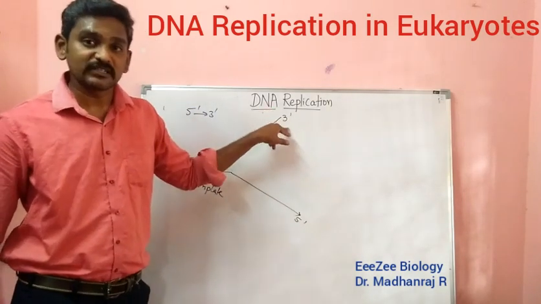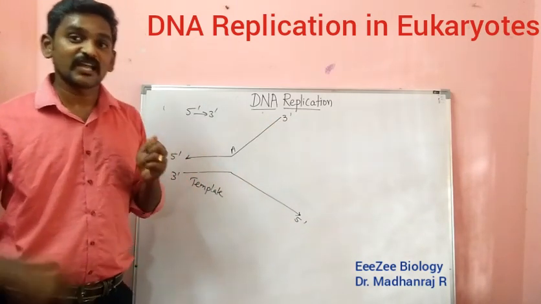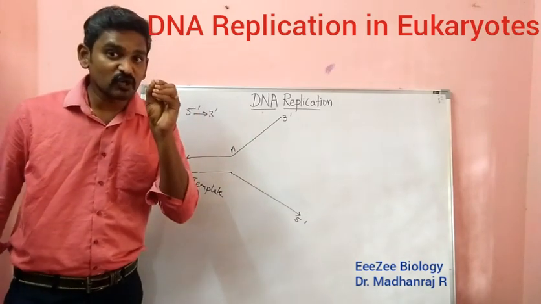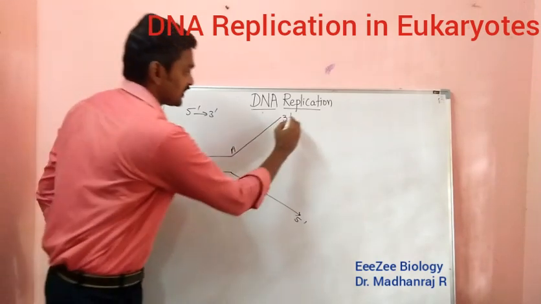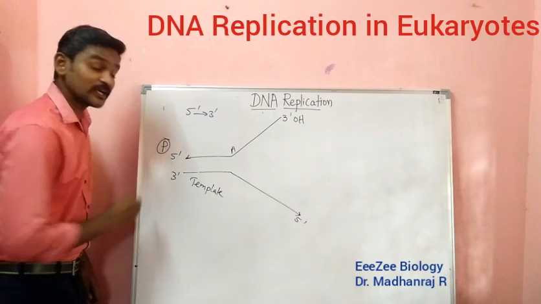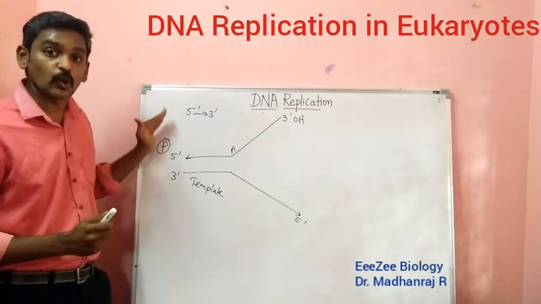Why does it have to start at the 3 prime end? When you see the structure which I have given in the previous session, the 3 prime end has a free 3-OH group, whereas the 5 prime end consists of a phosphate group. In the phosphate group directly, nucleotides cannot bind.